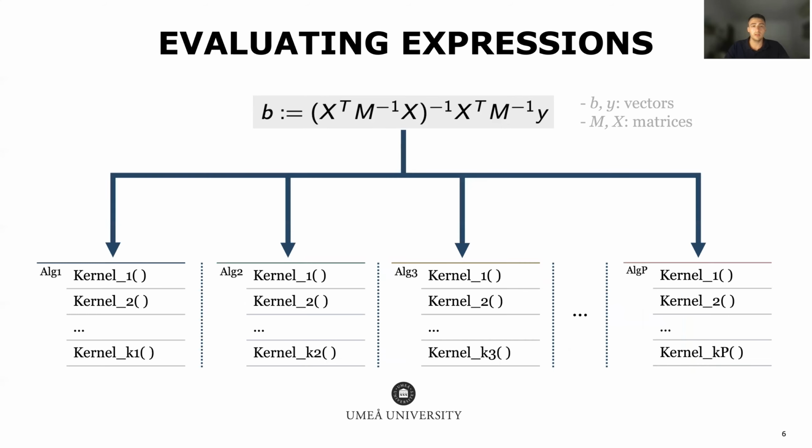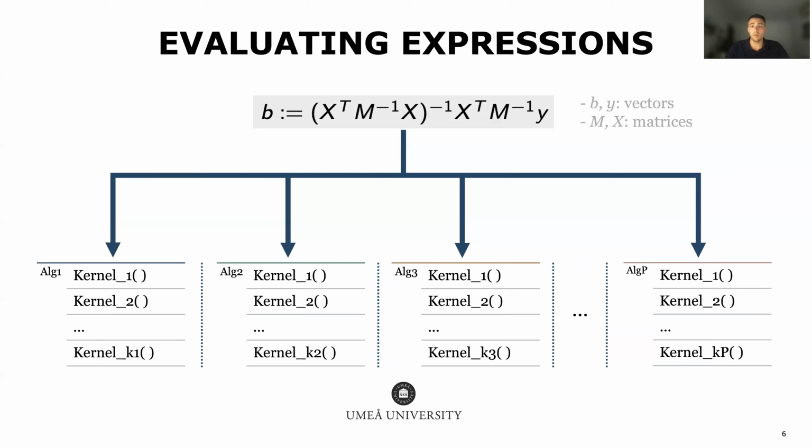However, hardly any expression is uniquely translated into a single algorithm, a sequence of kernel invocations. On the contrary, it's not unusual to find even hundreds of algorithms for a given expression. And these algorithms, while all mathematically equivalent, typically present different flop counts and execution times. And here we show, for example, the algorithms for the generalized least square expression.